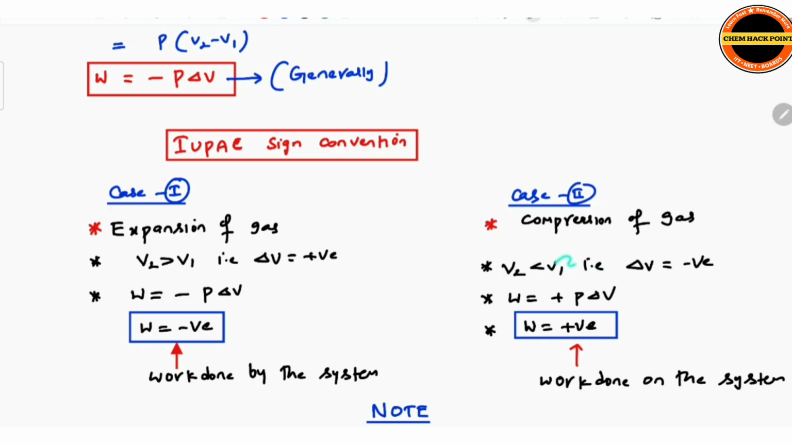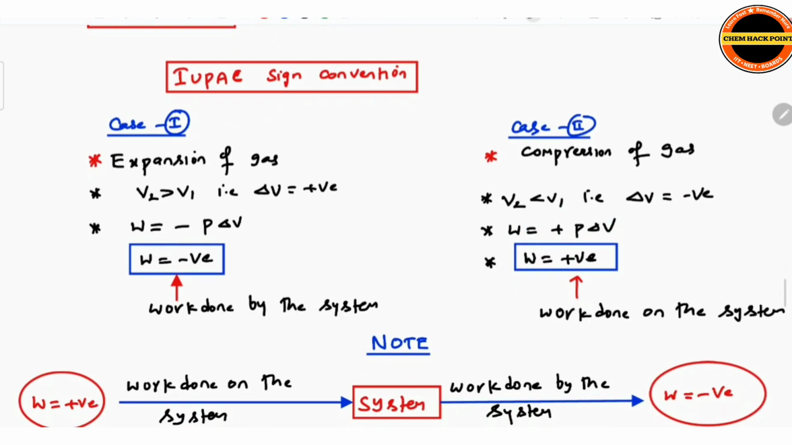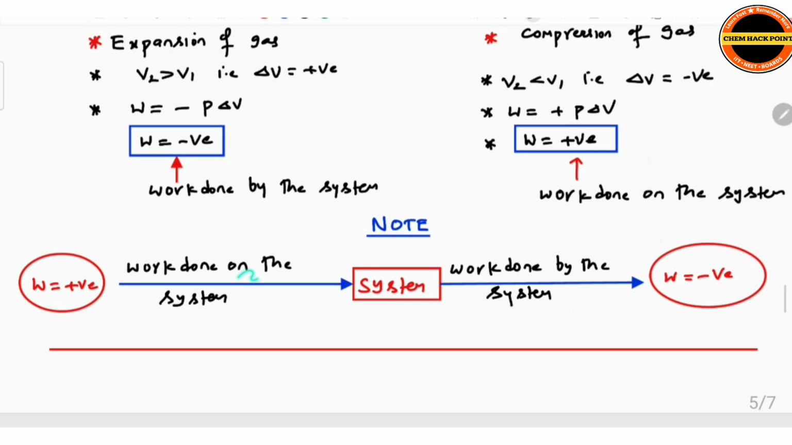So during compression, the initial volume is greater than the final volume, because in compression the volume decreases. Delta V is V2 minus V1, negative. W is minus P delta V, so you will get W positive here. So work done on the system is taken as positive according to the IUPAC sign convention. Remember here, work done on the system is positive. Work done by the system, we take as negative.